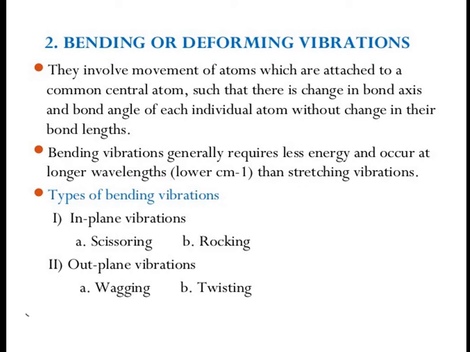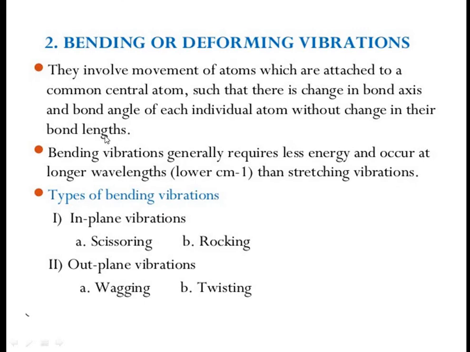The next type of vibration: first is stretching and second is bending or deforming vibration. What does it mean? They involve movement of atoms attached to a common central atom such that there is a change in bond axis and bond angle of each individual atom without change in their bond lengths.